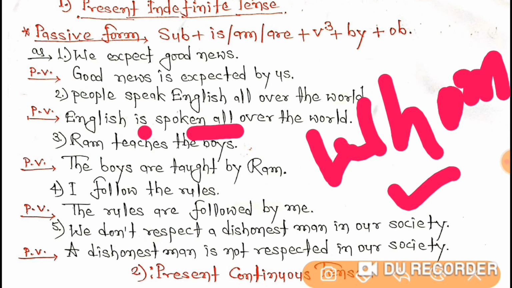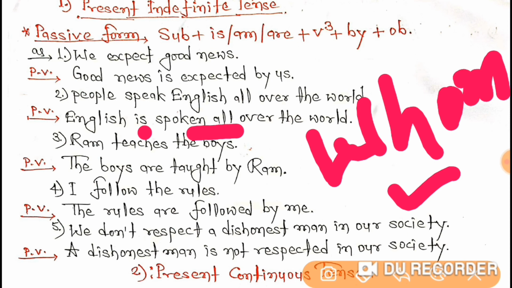Remember, students, there are two words for choosing the object from the sentence. One is what and the second one is whom. So if you don't get an object by what, then you have to try to find the object with whom. And if you don't get the answer by both of the WH words, then you have to understand that there is no object in the sentence.